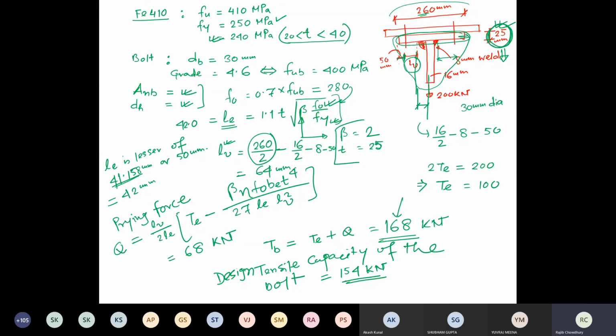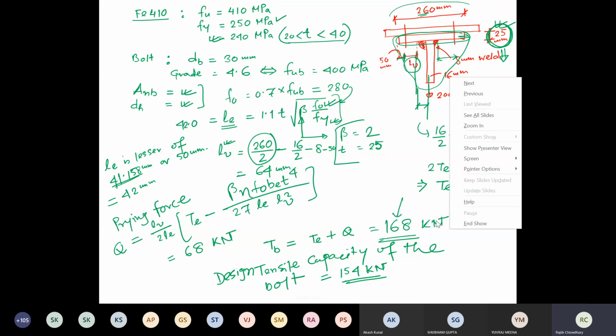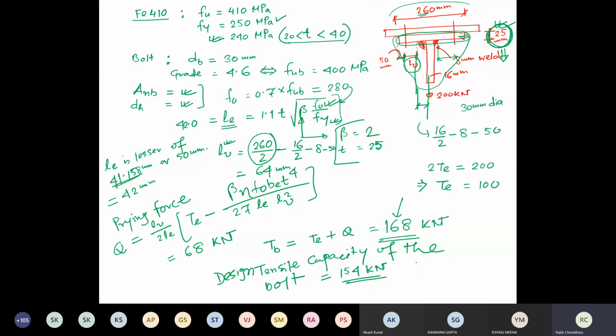So to make it adequate, we can alter only two things over here. One is the diameter of the bolt, I don't know how much is possible. If you increase the diameter of the bolt, the nominal or design tensile capacity will increase, but not significantly. There is another way you can do it: increase the thickness of the plate from 25, let's say, to 35.